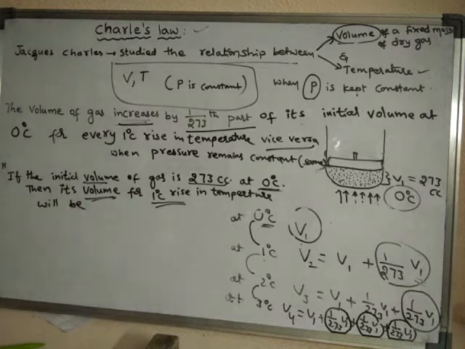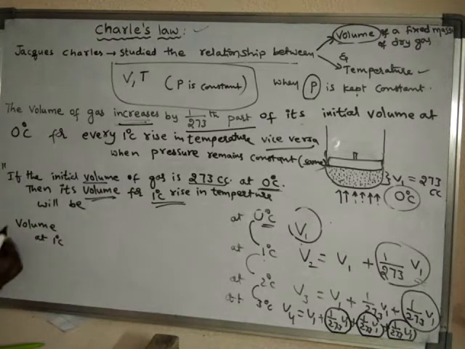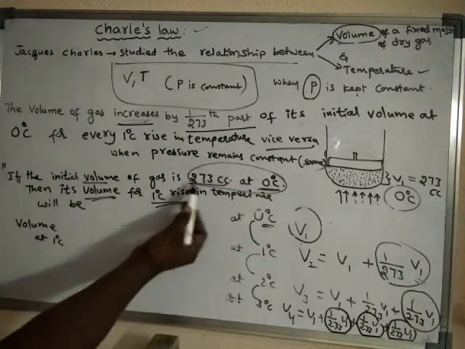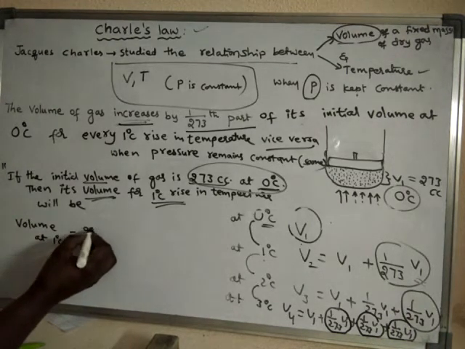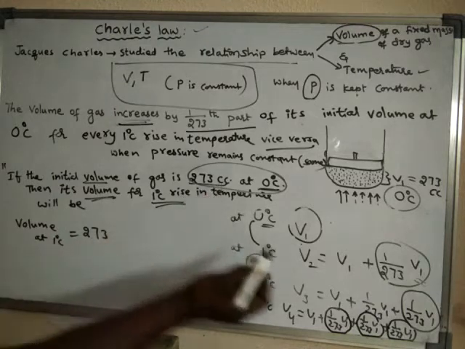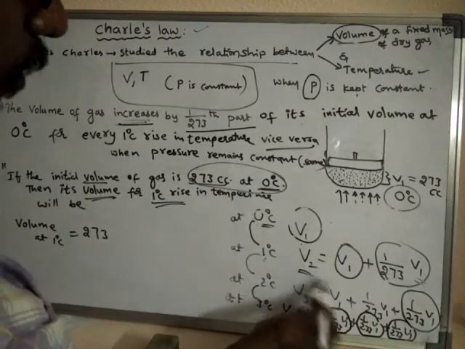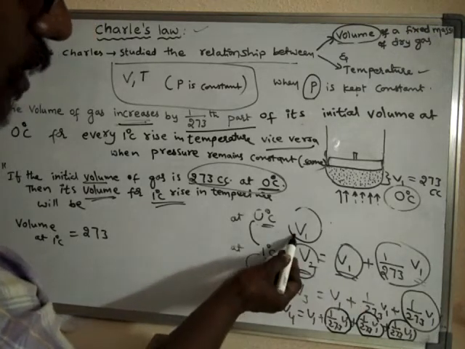We can write it like this: volume at 1 degree centigrade. We already know that volume at 0 degree centigrade is 273 cc. Now the volume at 1 degree centigrade will be how much?